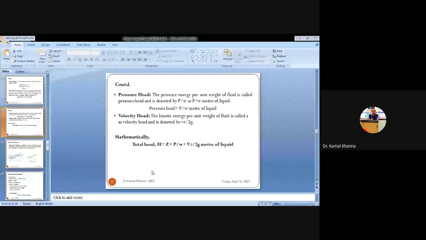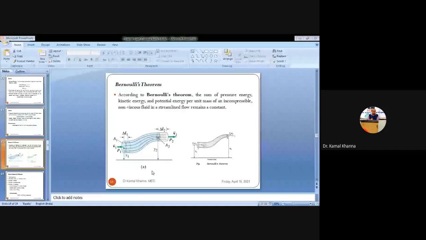So next we will have Bernoulli's theorem. Bernoulli's theorem is the most important topic of your subject, and all the topics related to this in chapter 4, chapter 5, chapter 6, all will be based on Bernoulli's theorem. This Bernoulli's theorem is based on the continuity equation of flow.